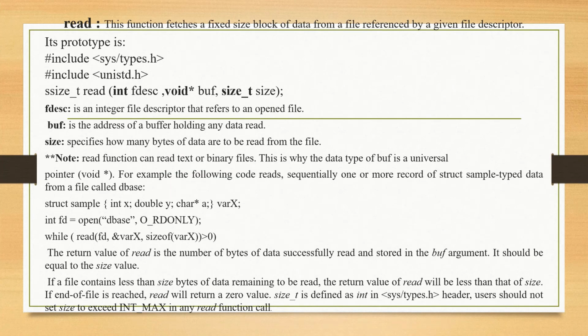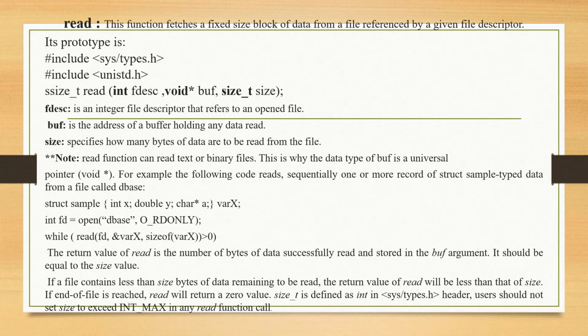Next we discuss the read API. A read function fetches a fixed size block of data from a file referenced by a given file descriptor. For its prototype, include the sys/types.h and unistd.h header files. ssize_t is the return type of the read function, with parameters int file descriptor, void buffer and size_t size. The file descriptor is an integer that refers to an opened file.